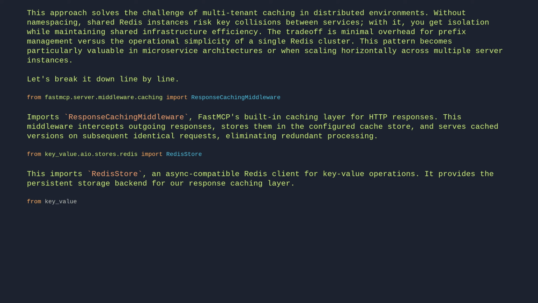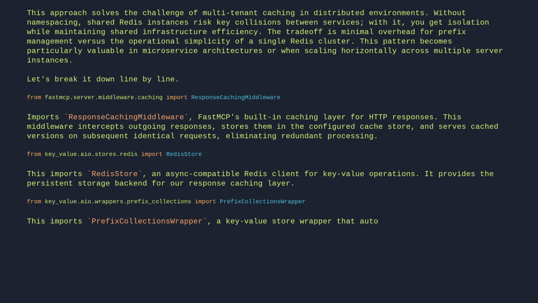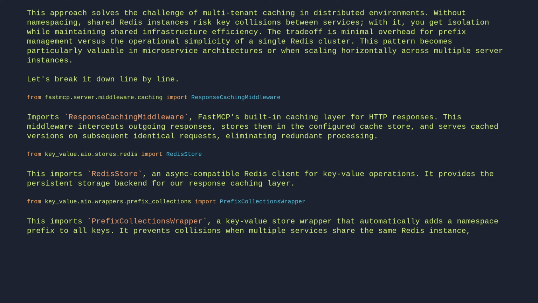From key_value.aio.wrappers.prefix_collections import PrefixCollectionsWrapper. This imports PrefixCollectionsWrapper, a key-value store wrapper that automatically adds a namespace prefix to all keys. It prevents collisions when multiple services share the same Redis instance, ensuring clean separation of cached data.